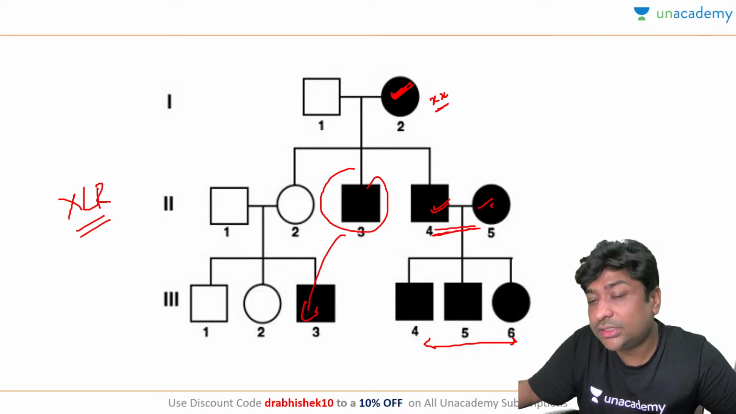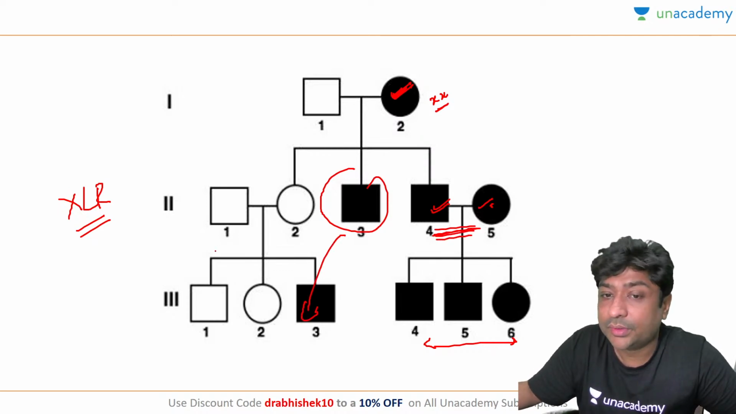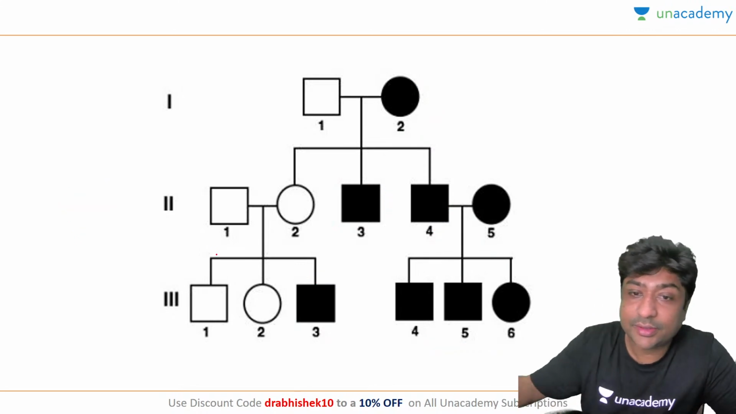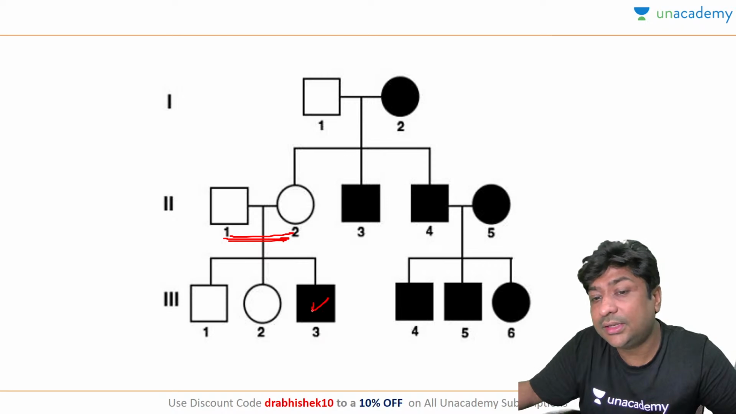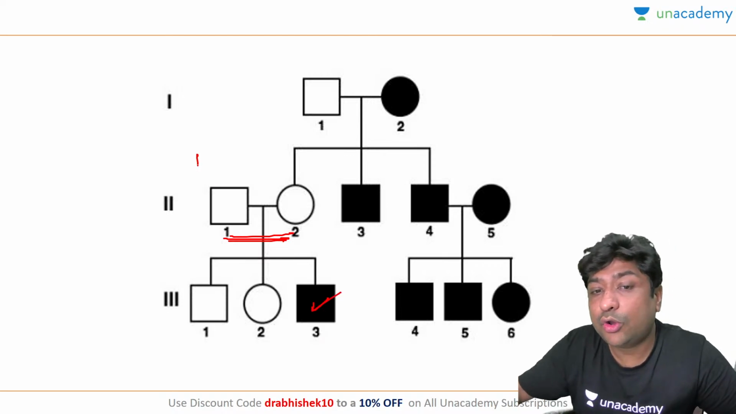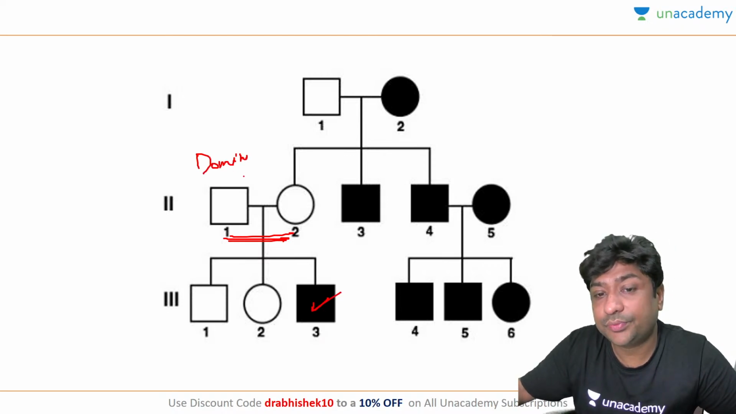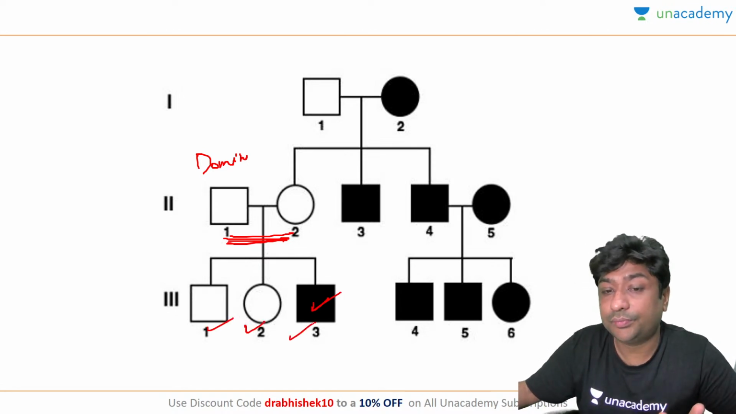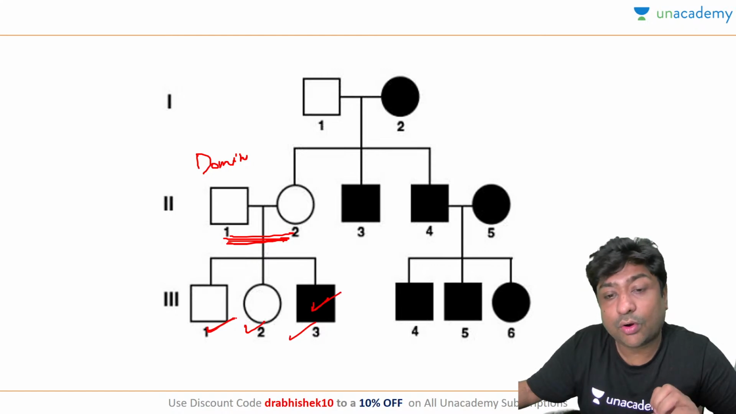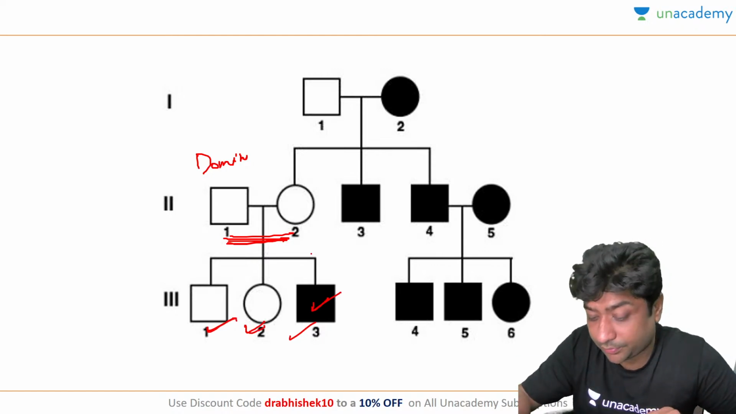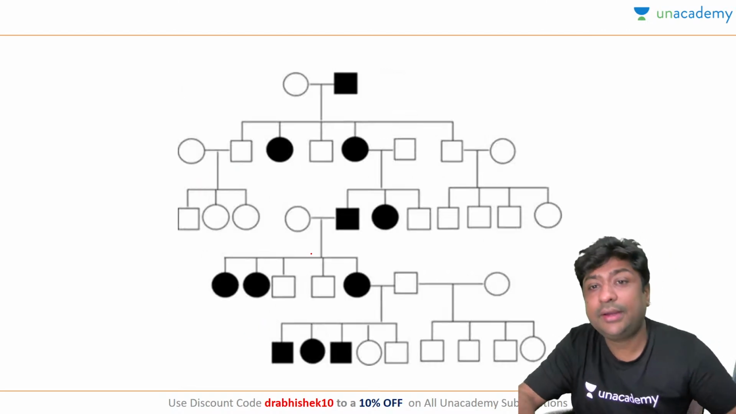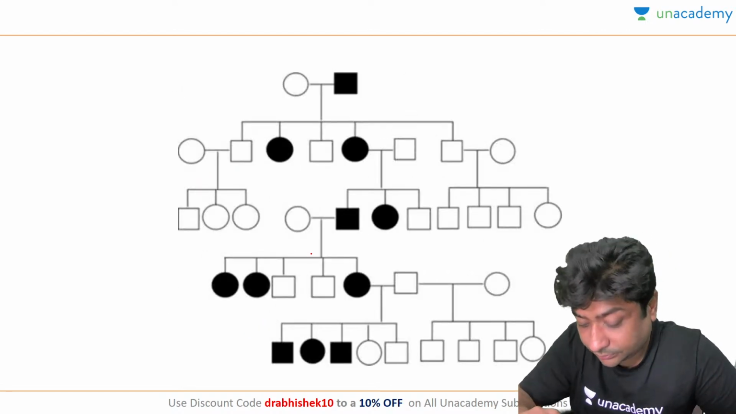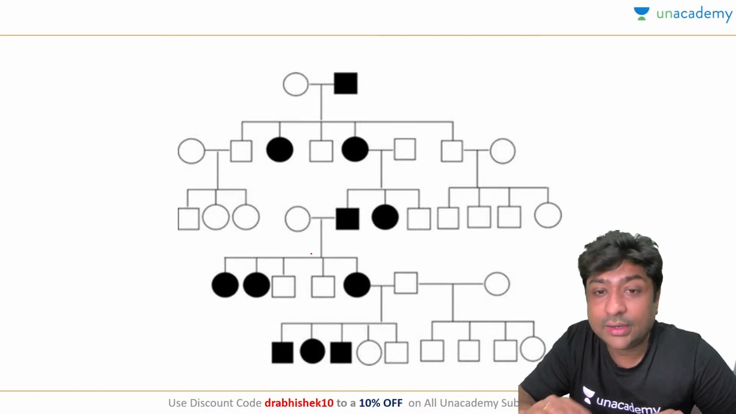Here, only the parents are affected. And why is it a recessive trait? Very simple. Even if both the parents are normal and suddenly the child has the disease, a dominant disease will never present like this. If the parents are normal, the children will always be normal. Right? Let's answer this question. Very good, Vasundhara.